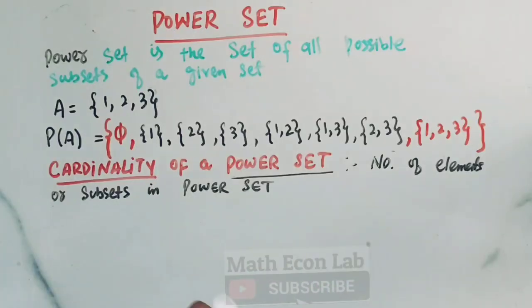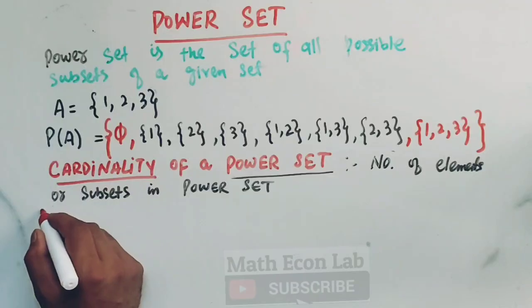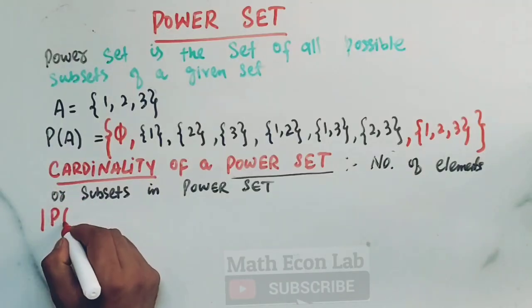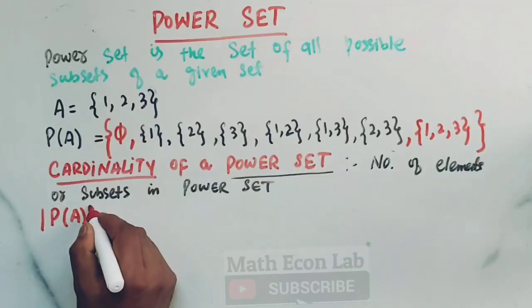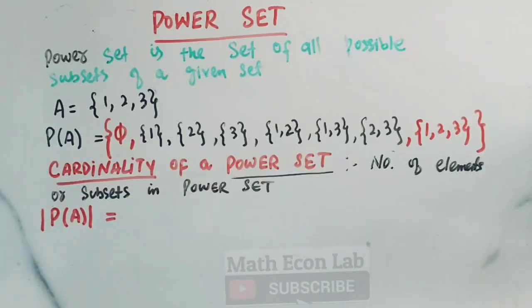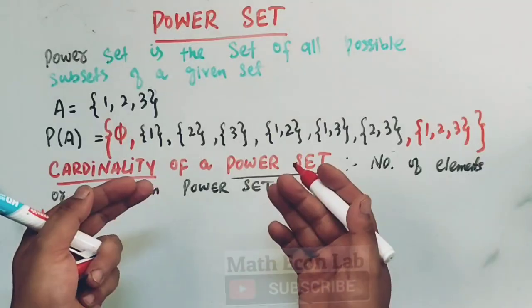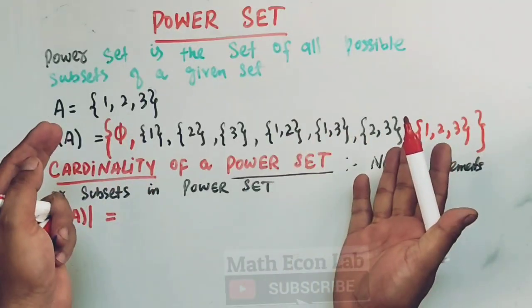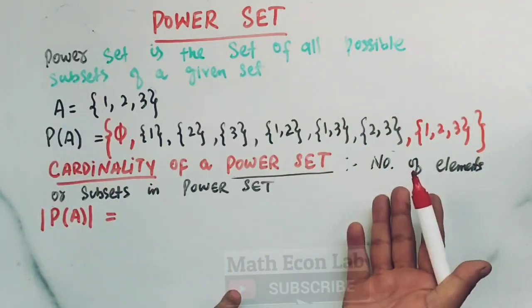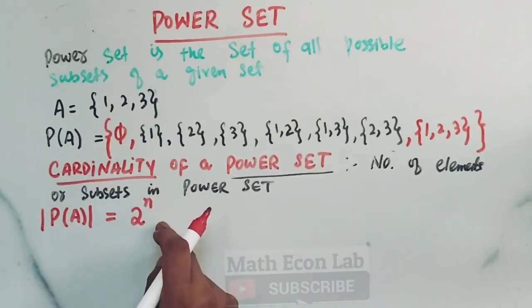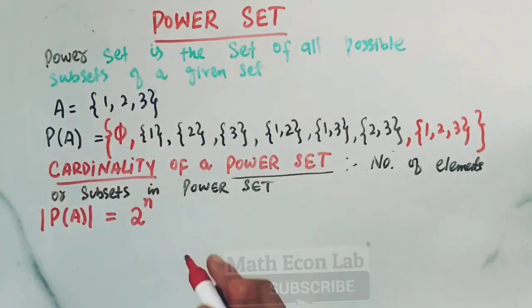In the given example, how do we find cardinality? Cardinality is denoted by this absolute value symbol, the modulus symbol. So P denotes the power, A denotes the name of the set. This is the cardinality of a power set. The answer to how many subsets will be in a given set is called the cardinality of the power set. It will be equal to 2 raised to the power n, where n denotes the number of elements in the given set.